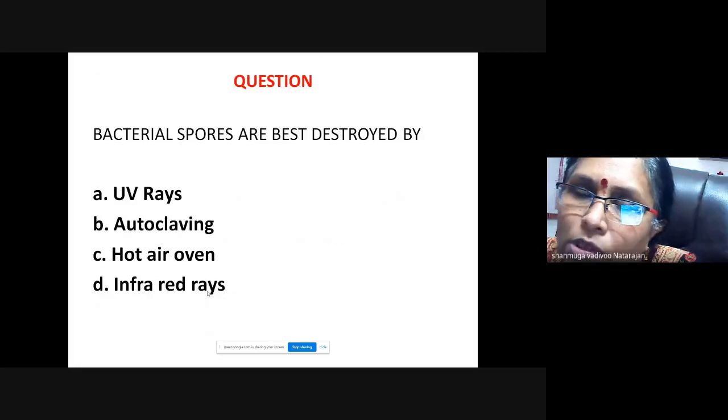So now we go to a question. Bacterial spores are best destroyed by UV rays, autoclaving, hot air oven, infrared rays. So which will be your choice?